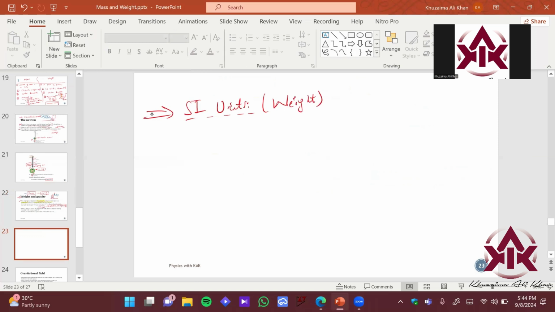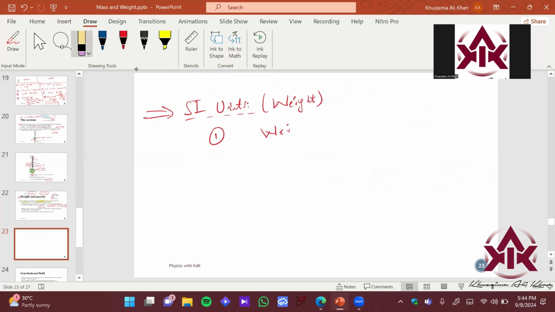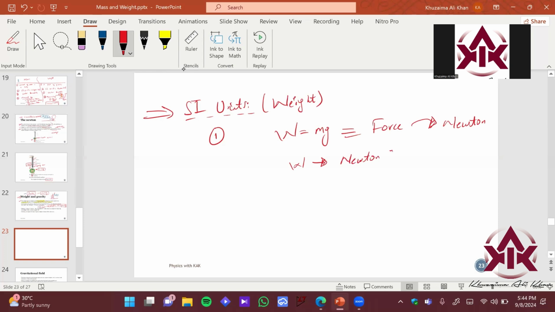First, we know that weight equals mg, and since it's a force, it is equivalent to the force of gravity. So it's simply a force, whose SI unit is Newton. So one of the SI units of weight is Newton, N.